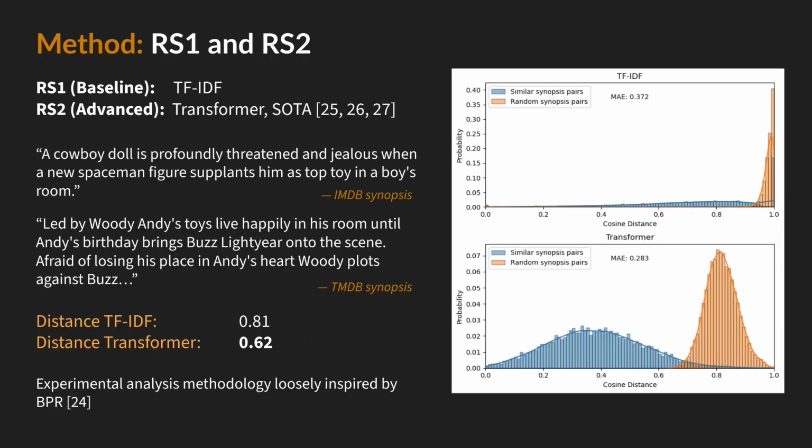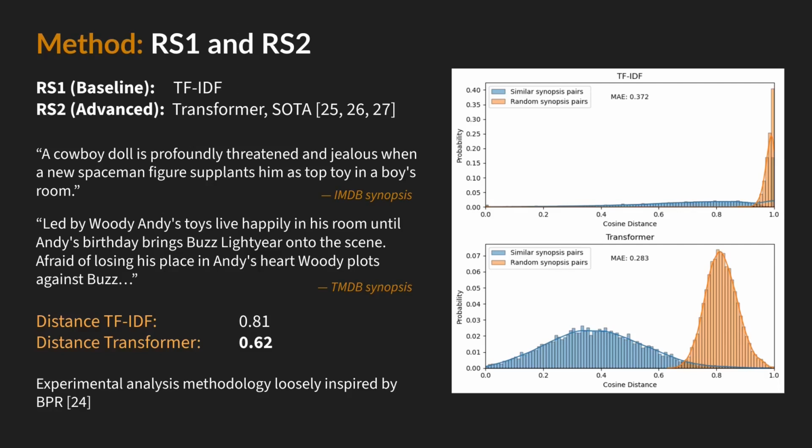As for the item representation, a fixed-length synopsis content embedding is used to represent each movie. The feature extraction method employed to compute these is the crux of my investigation. TF-IDF embeddings are used for the baseline system, but transformer embeddings, computed using a large language model, are used for the advanced system, as this has been shown to be state-of-the-art in such tasks.